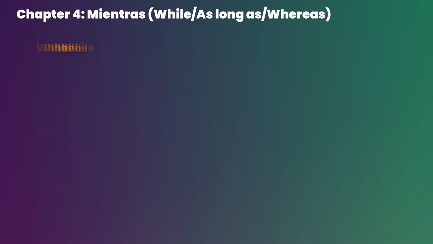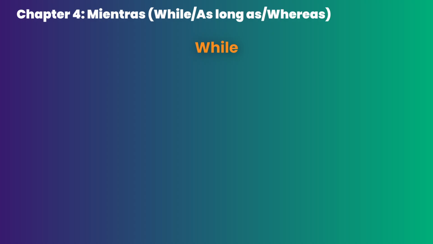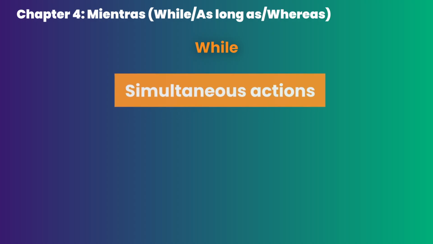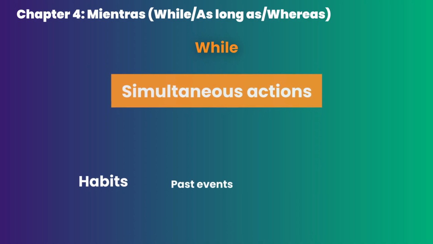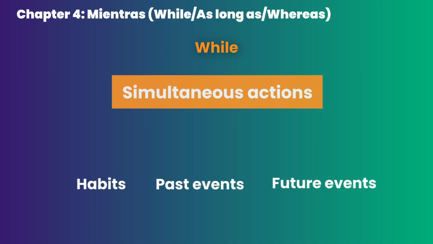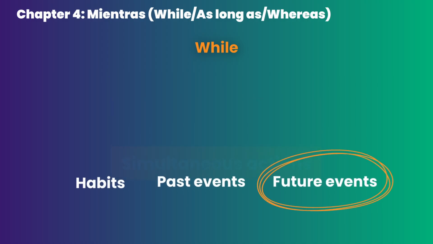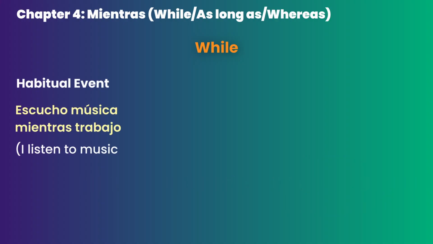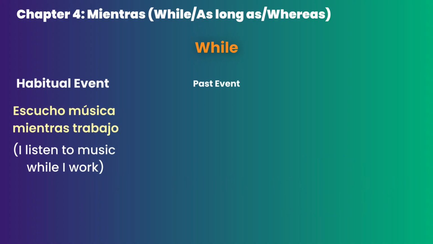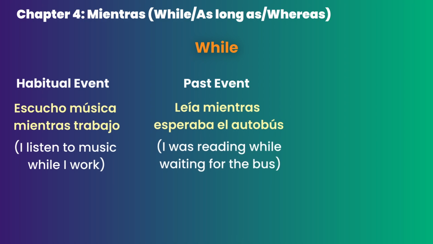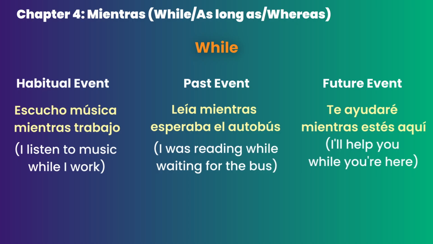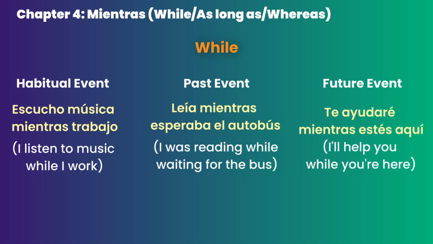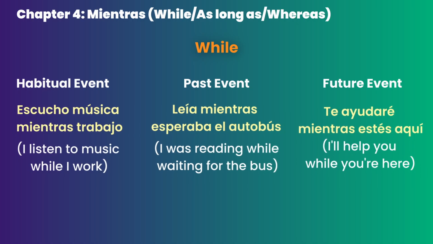Translation number 1. While. When mientras is translated as while, usually we express simultaneous events, that is, two things happening at the same time. In this case, we follow the same exact logic for habitual, past and future events as before, meaning that only future event will trigger subjunctive. Let's start with the habit. Escucho música mientras trabajo. Now something in the past. Leía mientras esperaba el autobús. Finally, a future event. Te ayudaré mientras estés aquí. I hope you can see that only the future event got triggered to subjunctive as before.